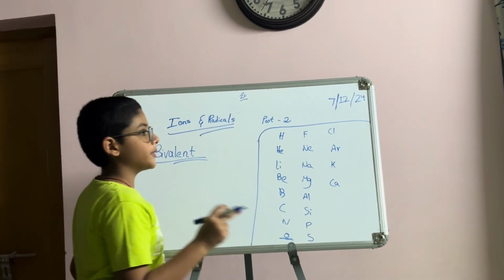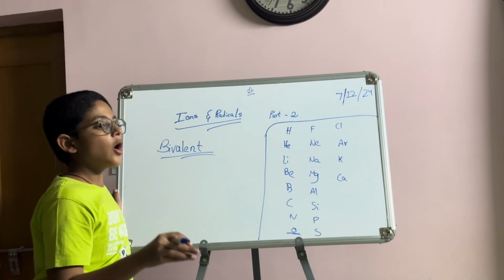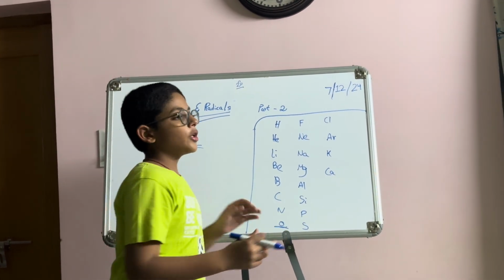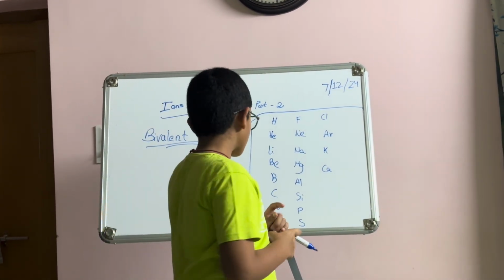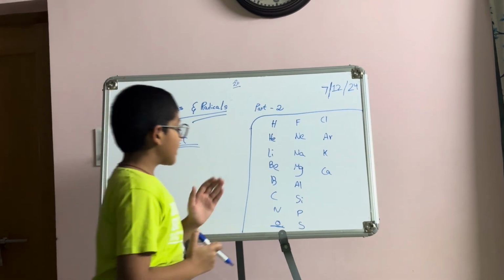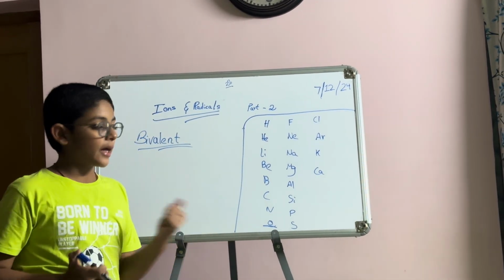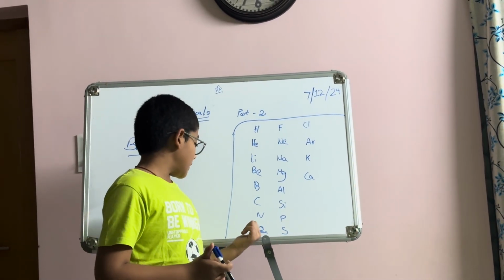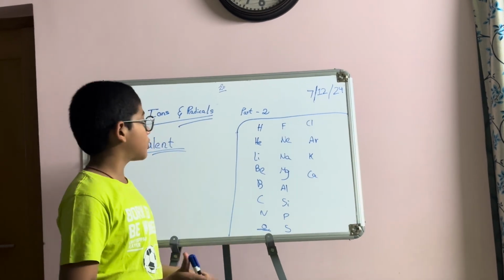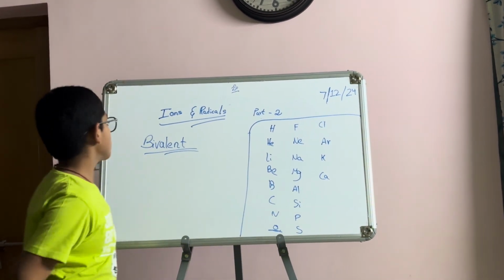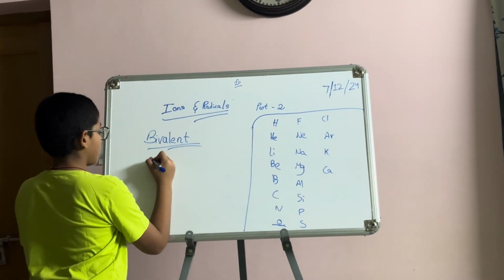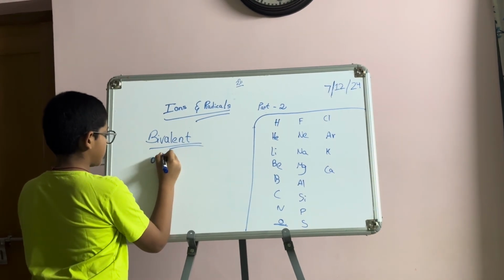Bivalent positive means it loses or donates 2 electrons to be stable, and in oxygen, negative means it gains. Oxygen gains 2 electrons to get the configuration of neon, so it is O minus 2.